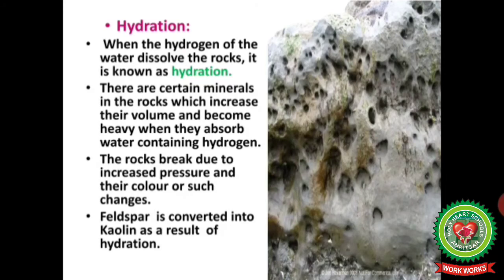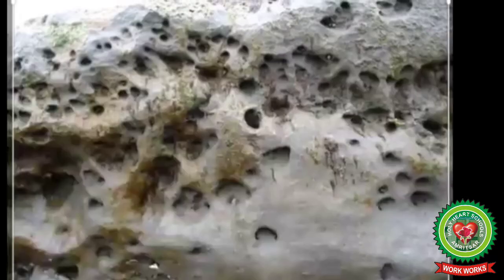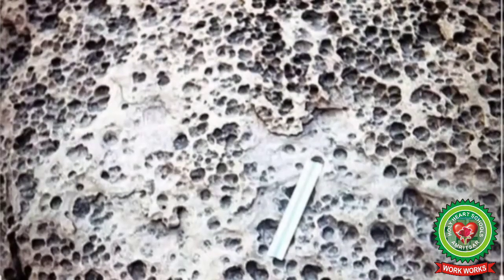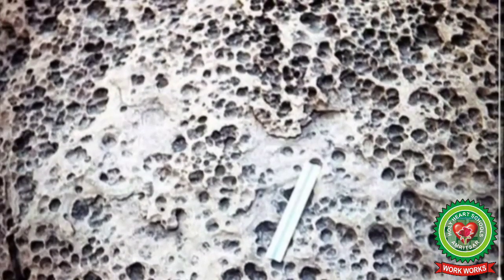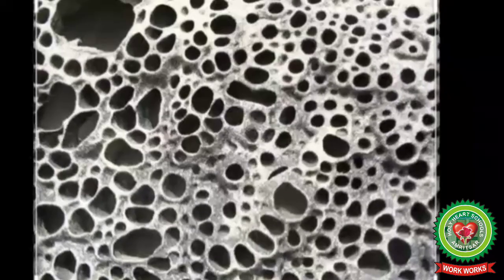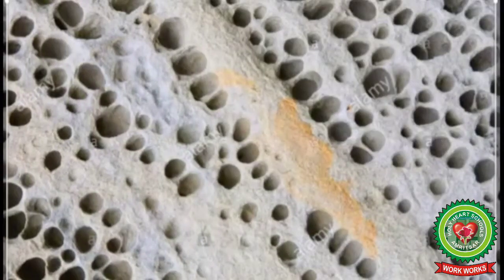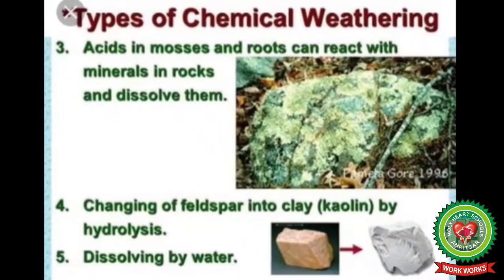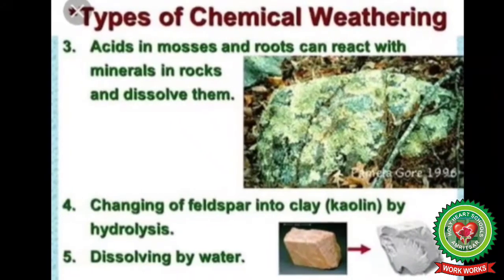When the hydrogen in the water dissolves in the rocks, it is known as hydration. There are certain minerals in the rocks which increase their volume and become heavy when they absorb water containing hydrogen. The rocks break due to the increased pressure and their color also changes. Feldspar is converted into kaolin as a result of hydration.